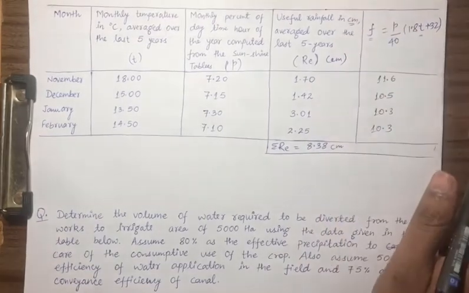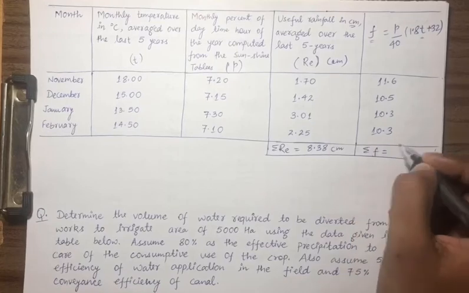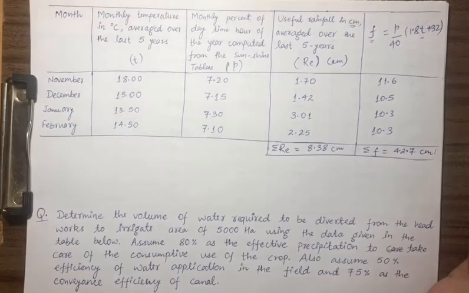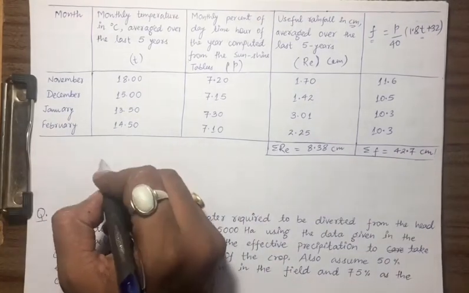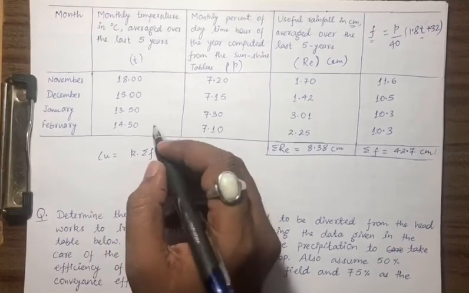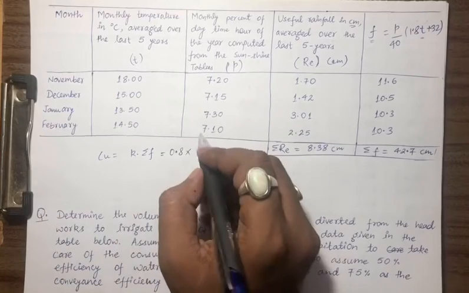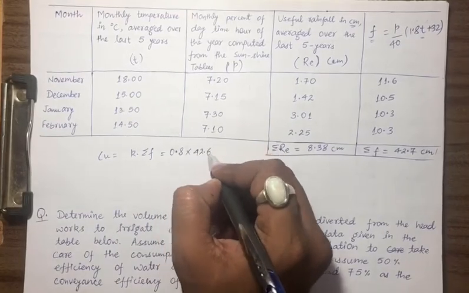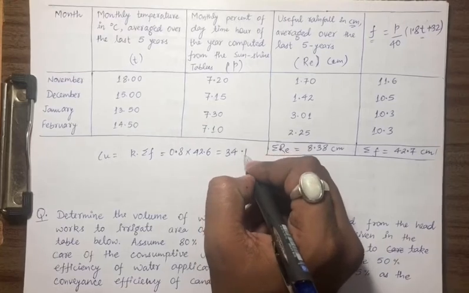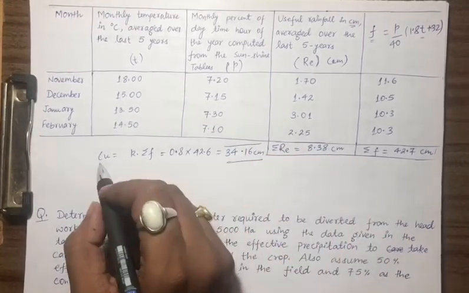And summation F is 42.7 centimeter. So what is Cu? Cu is K times summation F. K is 0.8. Summation F is 42.6. It is coming out to be 34.16 centimeter. So this is our Cu.